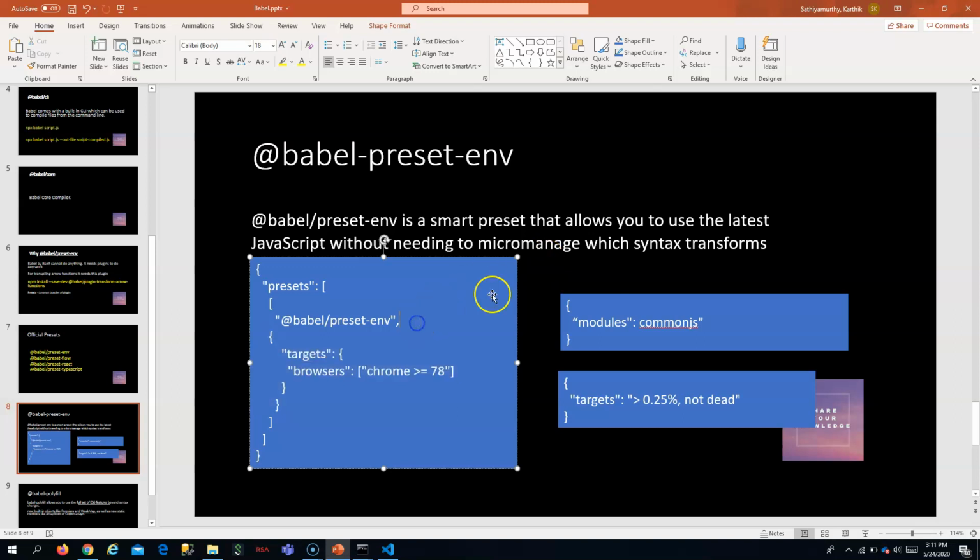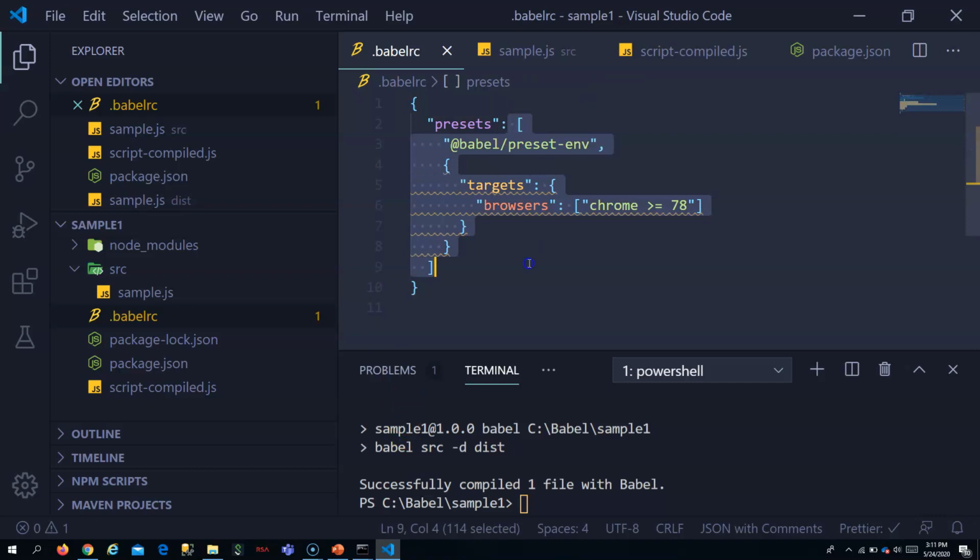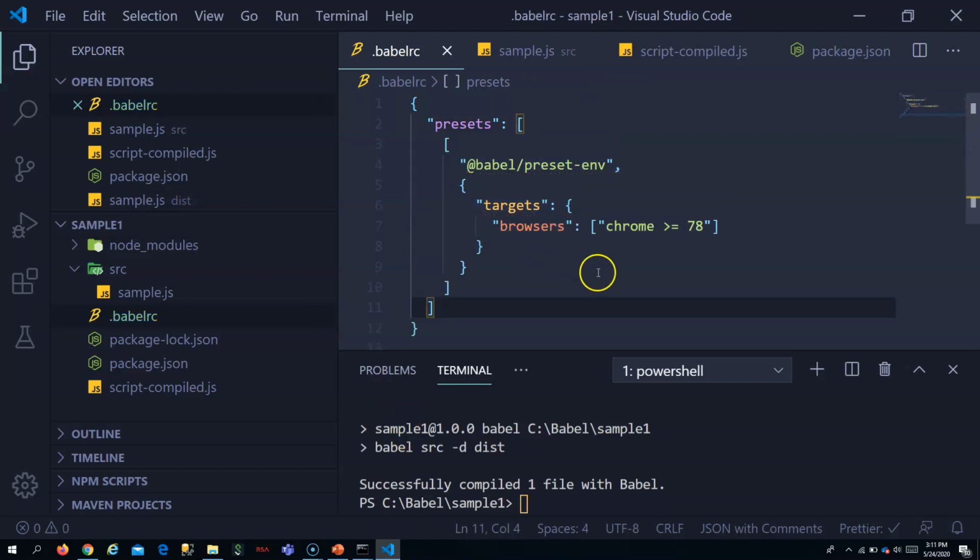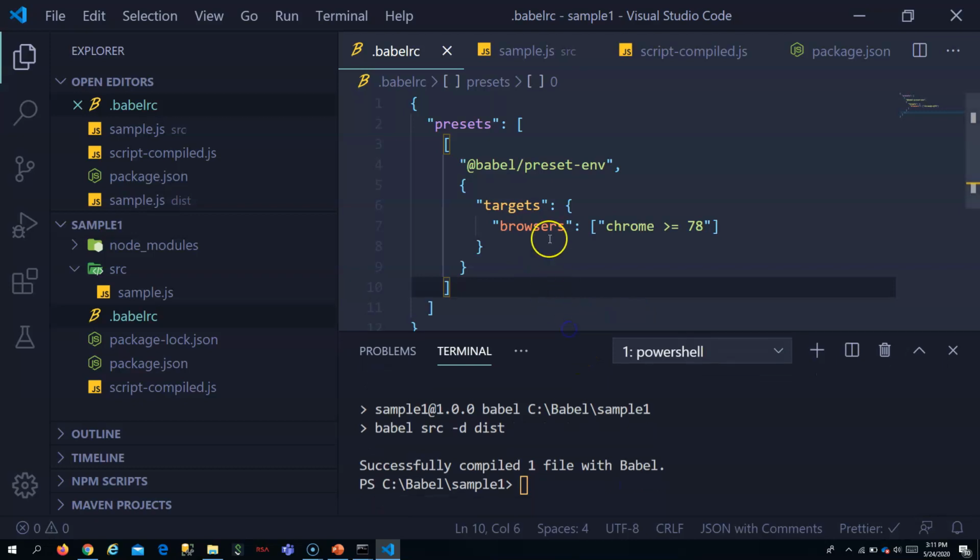One second, let me copy it completely. Now I am targeting the Chrome browser, greater than version 78. Right now the version is 81. If I target more than 78, it means in that version ES6 is completely supported.